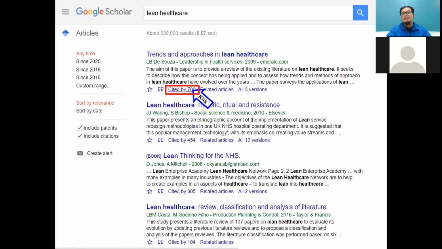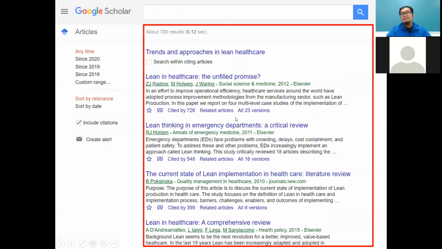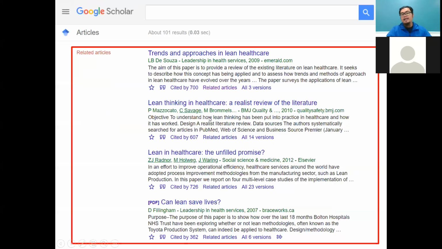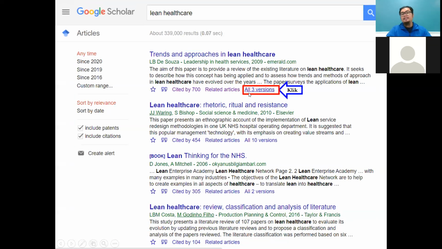This one is citations, and you can see there are a lot of citations, 700. Then we can know who cites this article. Just click, and these are the people who cite the original article. You can also search related articles, because you need to find more and more articles quite related to this article. So you just click related articles and you can find other articles quite related. See, all versions are actually the same journal article, but on three websites, three platforms.